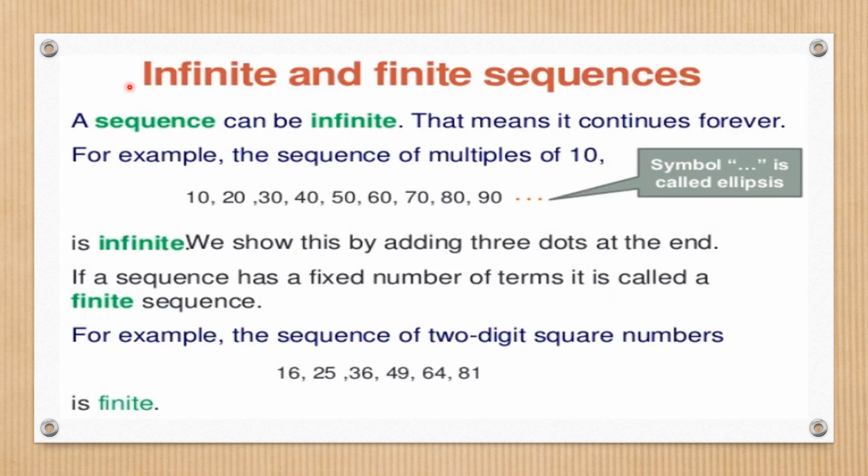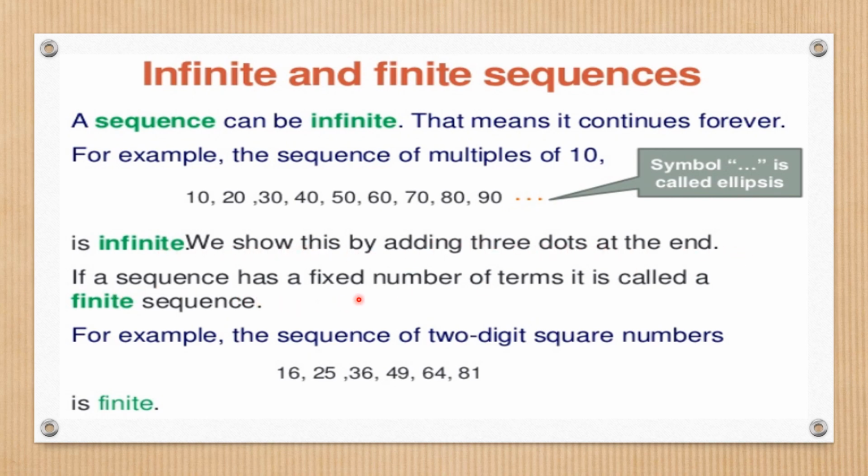From this also you can understand infinite and finite sequences better. A sequence can be infinite, that means it continues forever. For example, the sequence of multiples of 10. I told you this "and so on" symbol means that it is endless. Like see here: 10, 20, 30, 40, 50, 60, 70, 80, 90, and so on. So this is going to be an infinite sequence. We show this by adding 3 dots at the end.